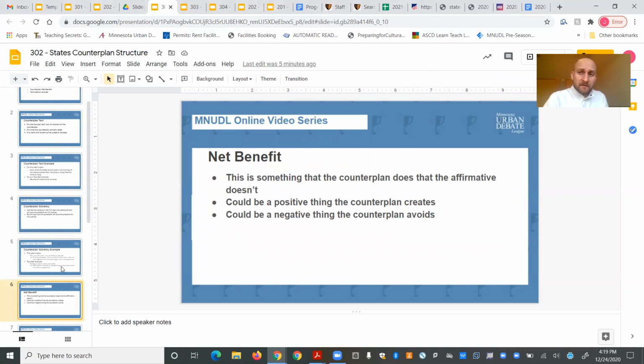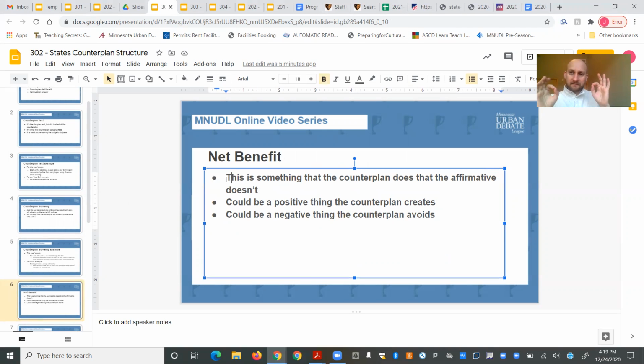Okay, the third part you need for your structure to the counterplan is the net benefit. So a net benefit, this is where we're adding something new, right? The counterplan text and the solvency is something we had before. Net benefit is a totally new concept. So net benefit is something that the counterplan does that the affirmative doesn't. So that's either a positive thing that the counterplan creates that the affirmative plan doesn't, or it's a negative thing, a harmful thing, a bad thing that the counterplan avoids that the 1AC, the affirmative plan, doesn't, right?